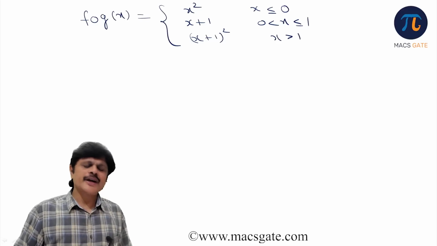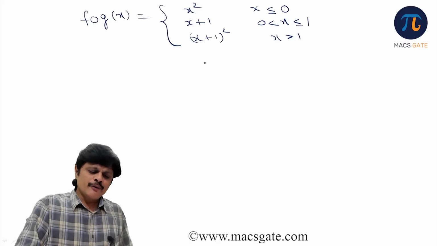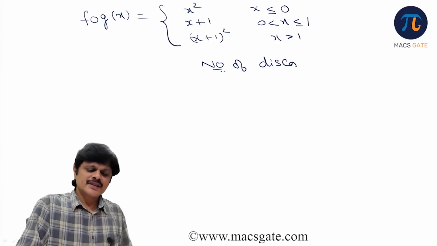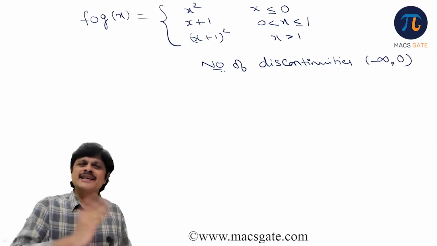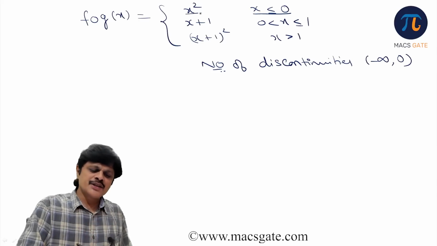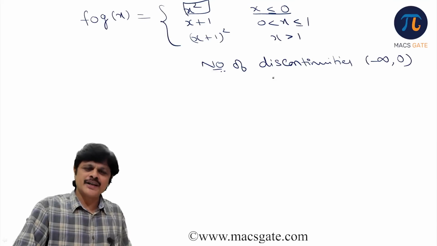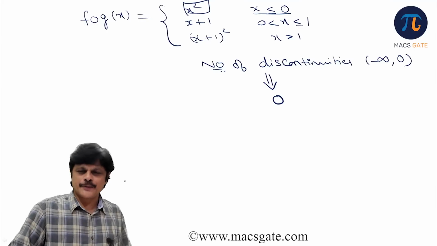So this is your f circle g of x. The question was the number of discontinuities in the interval minus infinity to 0, that is less than 0. But for less than 0, it is a polynomial, so continuous. So the number of discontinuities in the interval minus infinity to 0 is 0.